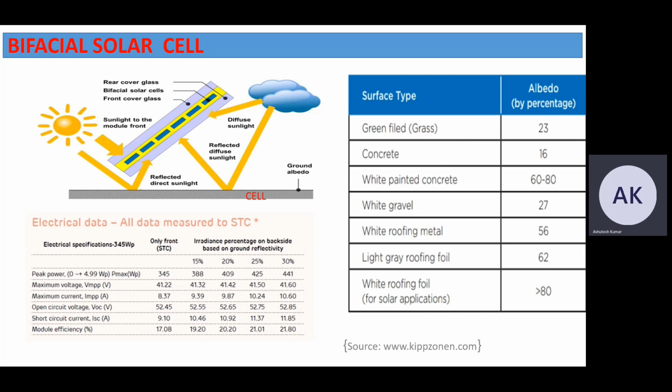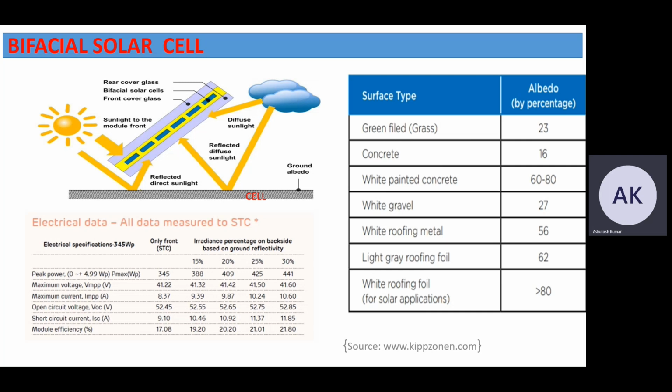From the electrical data, we can compare that with only the front, the module efficiency is about 17.08%, and when the irradiation percentage on the back side, based on the ground reflectivity, is 15%, it increases up to 19.20% module efficiency.